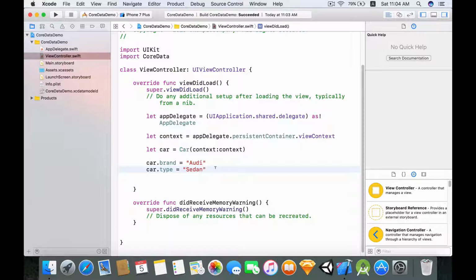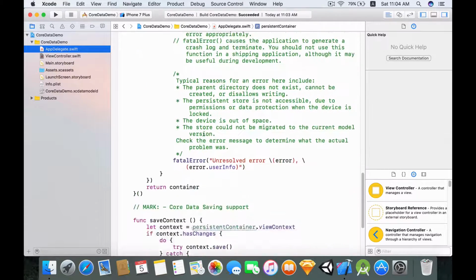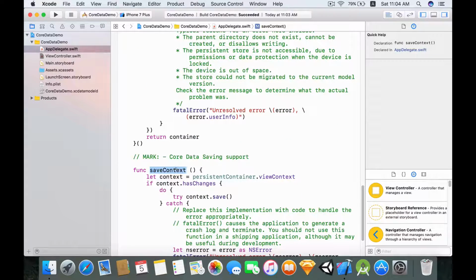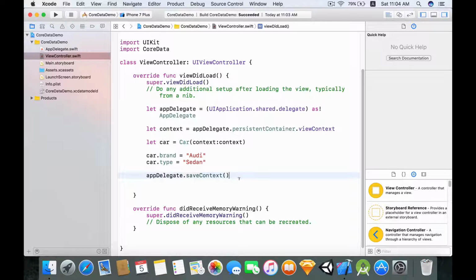To save that data, we can use the helper function in app delegate, which is over here, saveContext. So we can just save by calling this function. What we can do is just say appDelegate.saveContext. Remember, this appDelegate gets a reference to this delegate, and then it calls the saveContext function, which in this case is in the AppDelegate.swift. So now we should see it saved into Core Data.